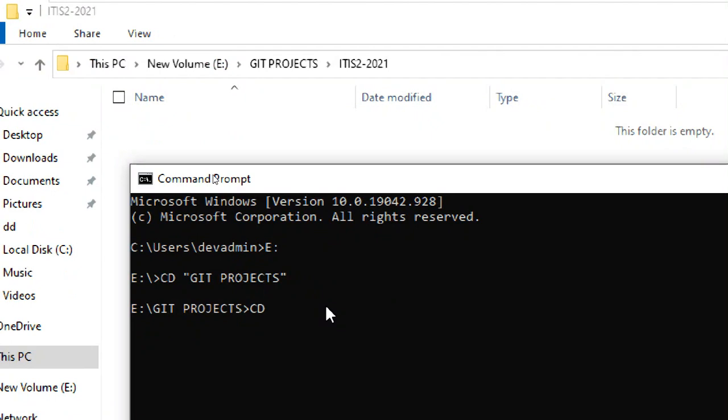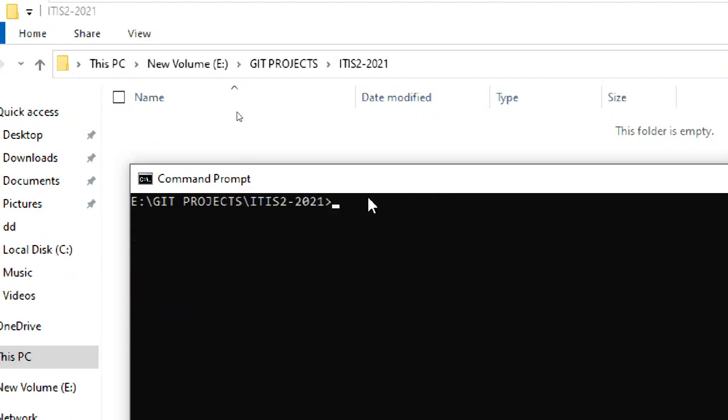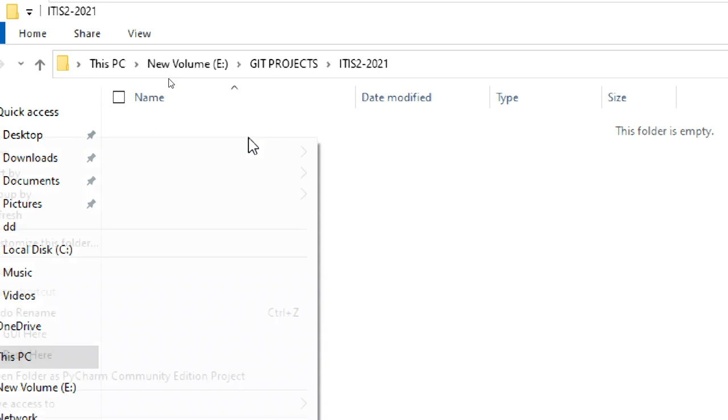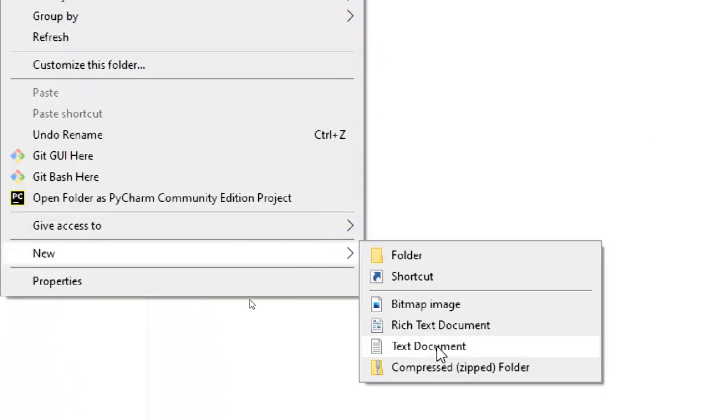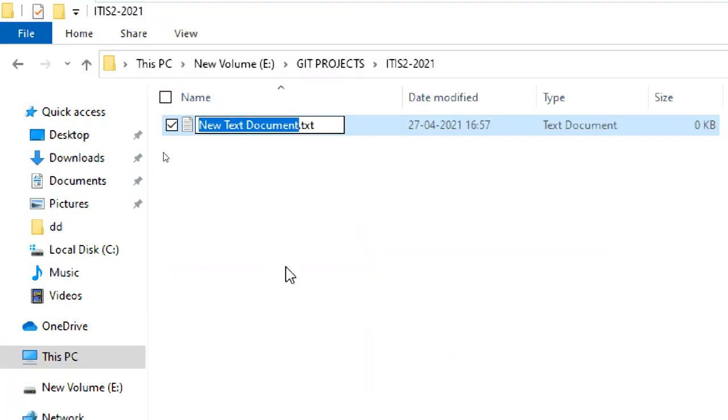Now again cd ITIS 2021. So this is the folder I'm currently in. Understand? So I'm in this complete location. Don't do anything else. Here I'm going to create a file. The first steps look simple: I created a folder, and now I'm creating a file. Like file one, any name you can put. I put my file name Latif one, any name.